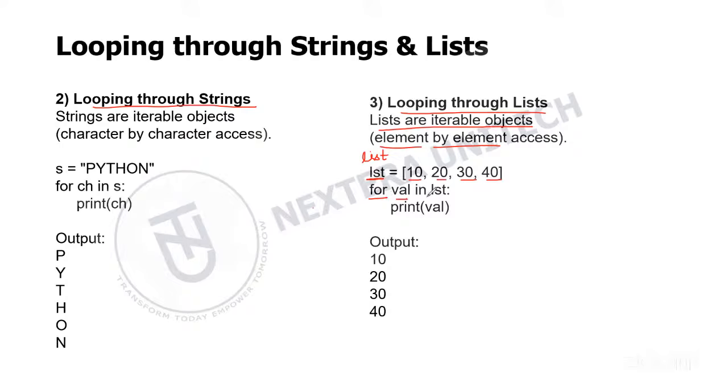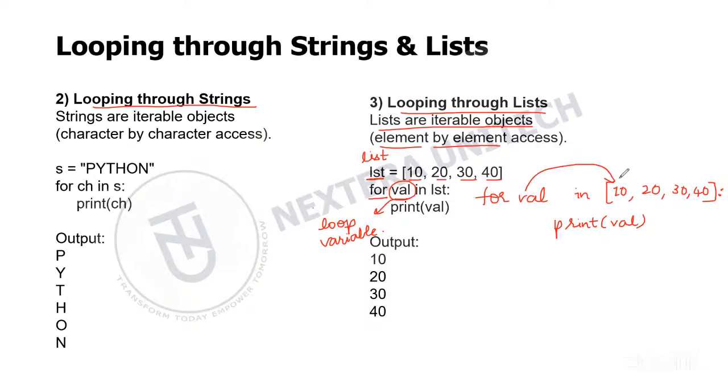So for val, here this is a loop variable. You can use any name here, like i or x also. What happens is, for val in list, internally it is considered as for val in 10, 20, 30 and 40. It will loop 4 times and print val. First it will refer to 10, so it will print 10.